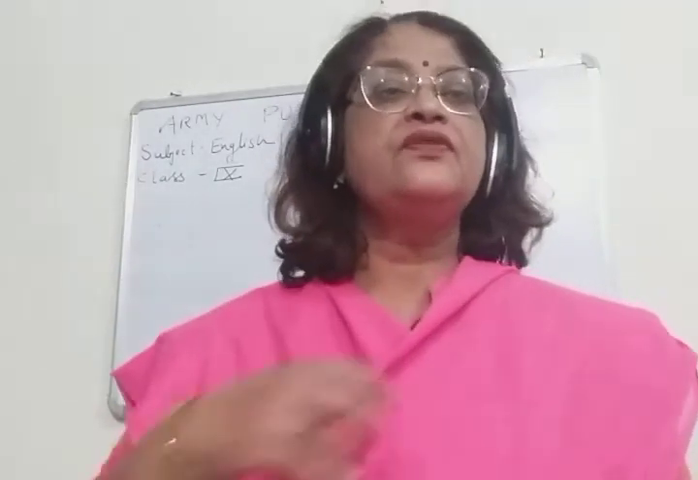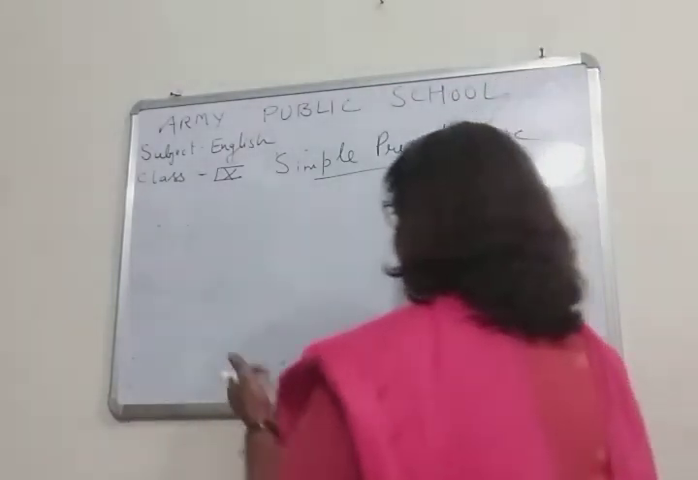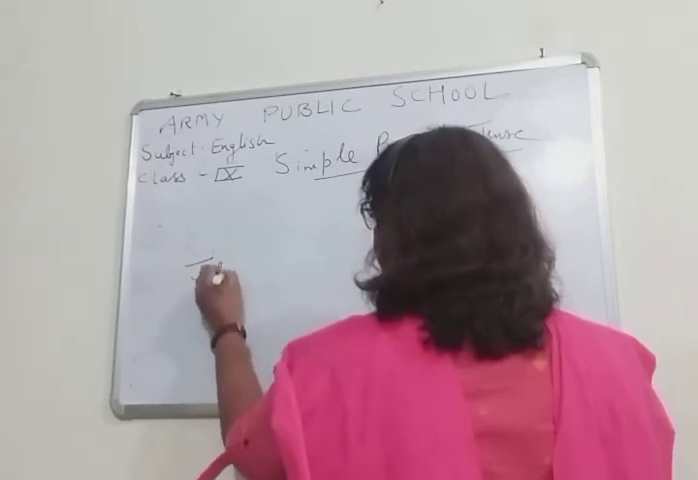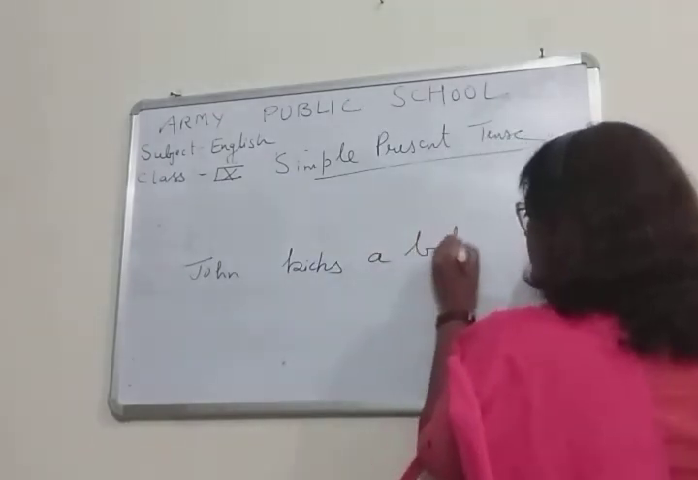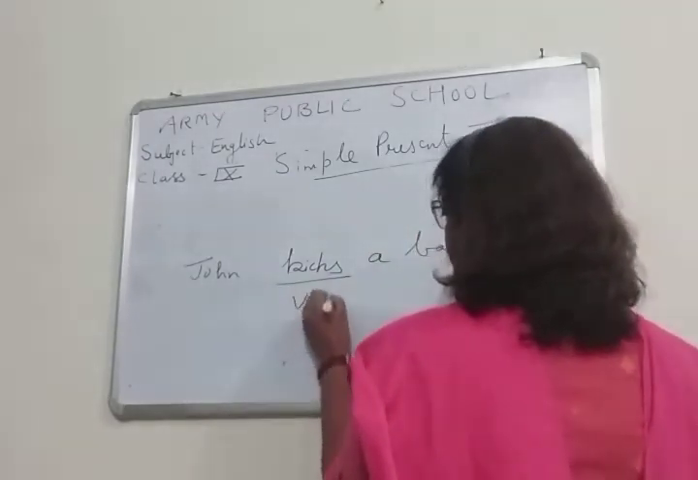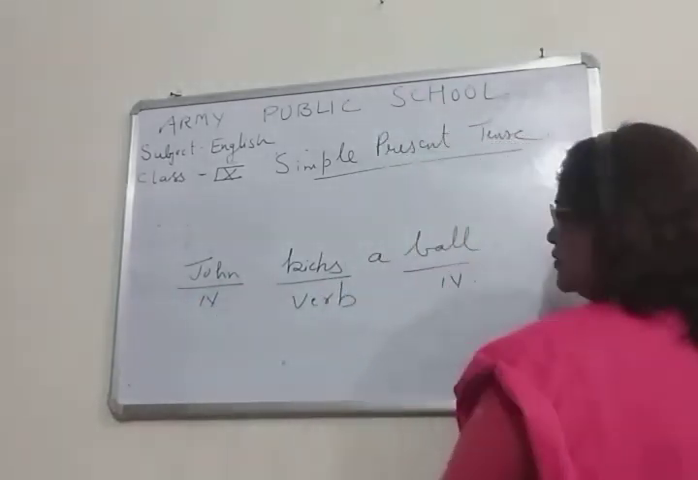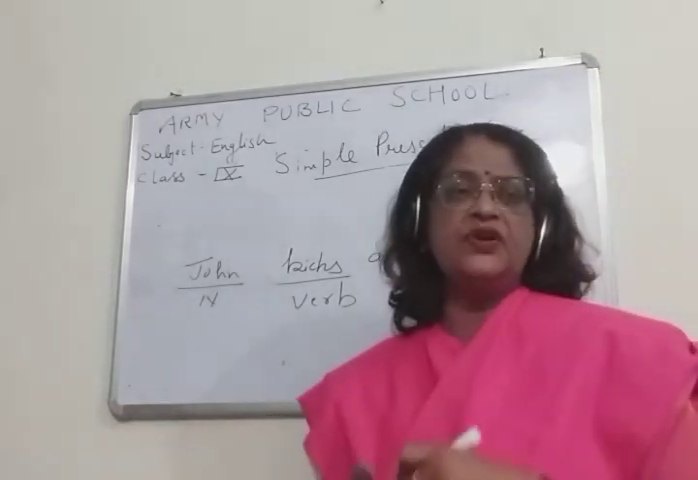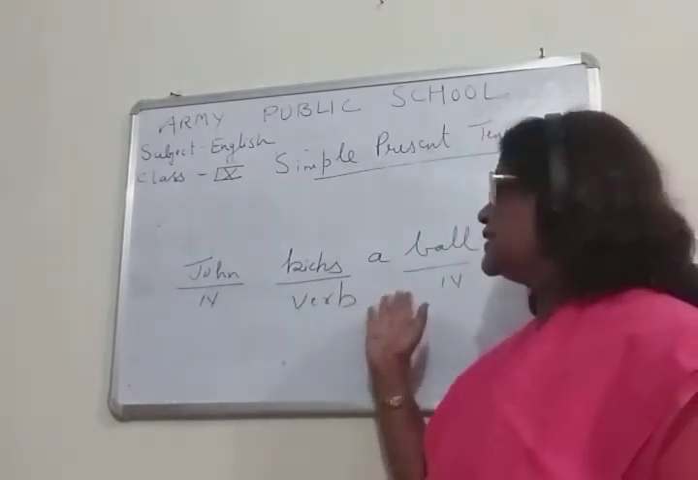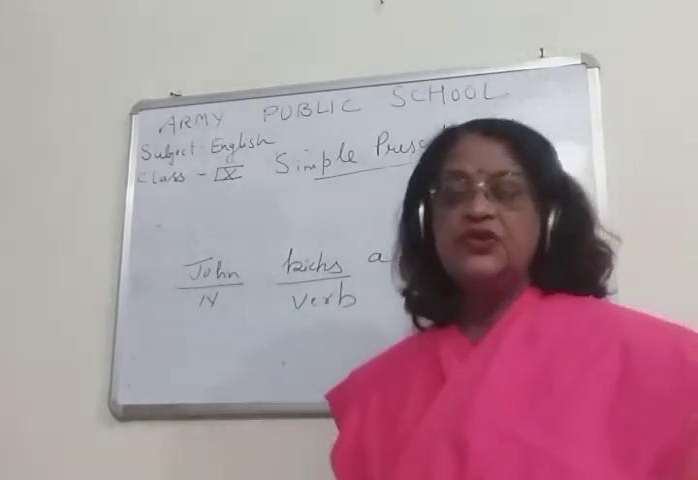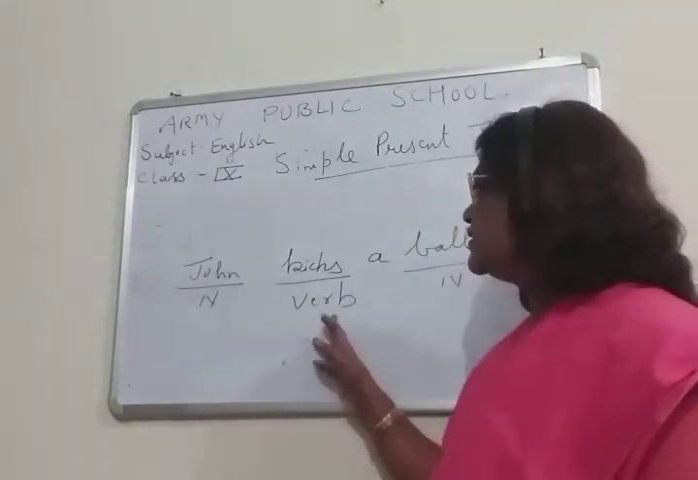Okay children, I will be telling you some important things. Please read the sentence. And children, here this is verb, this is noun, this is also a noun. Yesterday I gave the same example, I think. So children, you can see John takes a ball. Now children, here first of all you have to see what is the verb. So the verb here is takes.